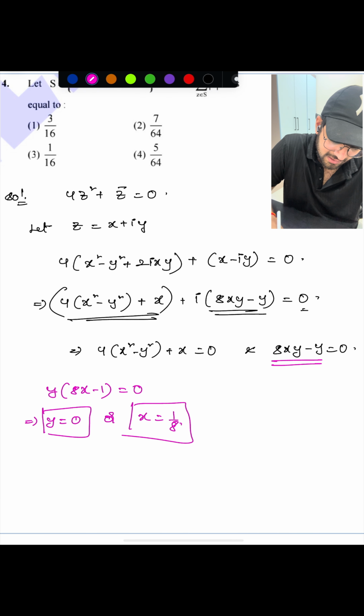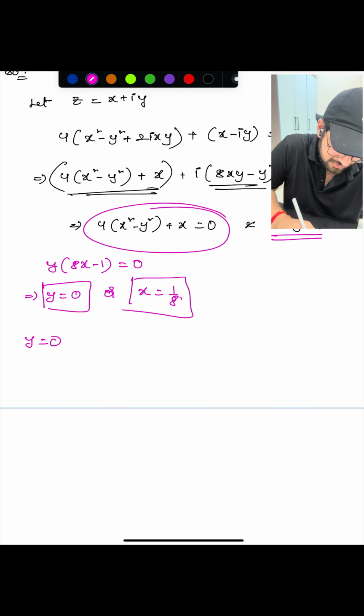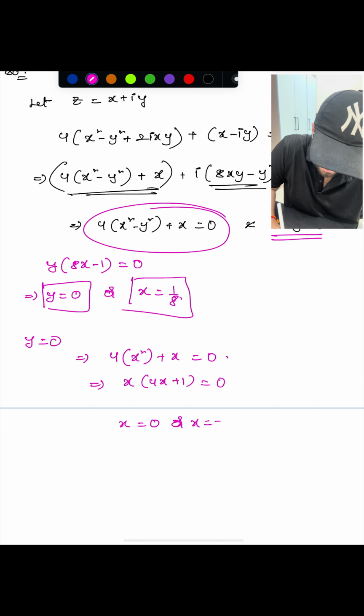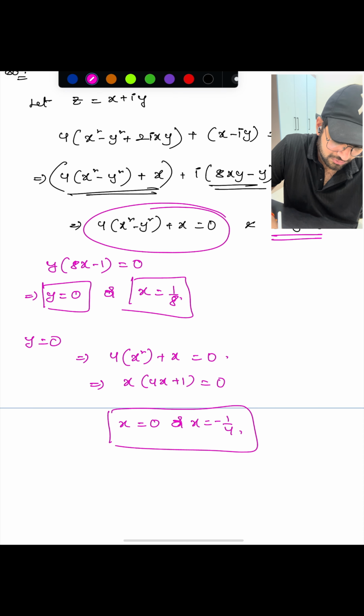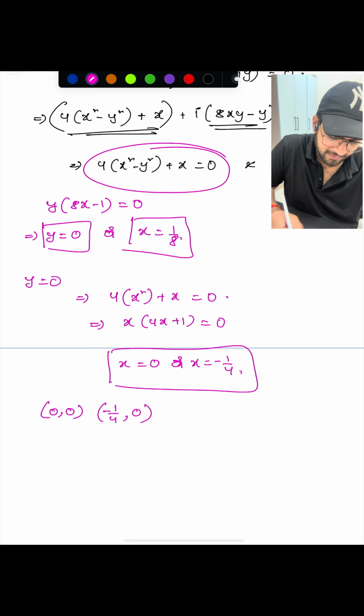Okay. First I will consider y equals to 0 now, and I can substitute in this equation. So we get 4 times x square plus x equals to 0, which gives x times 4x plus 1 equals to 0. So x equals to 0 or x equals to minus 1 by 4. So the solutions for this case are (0, 0), that is x is 0, y is 0, and x is minus 1 by 4 and y is 0, right?